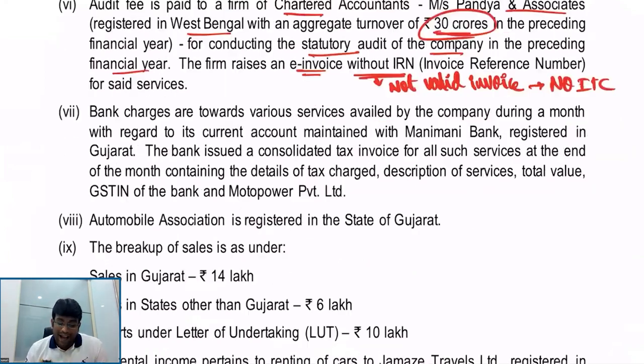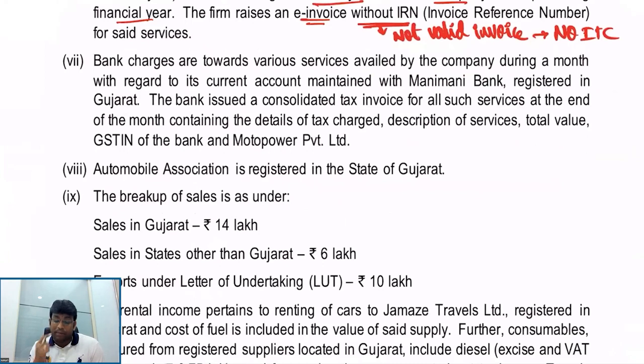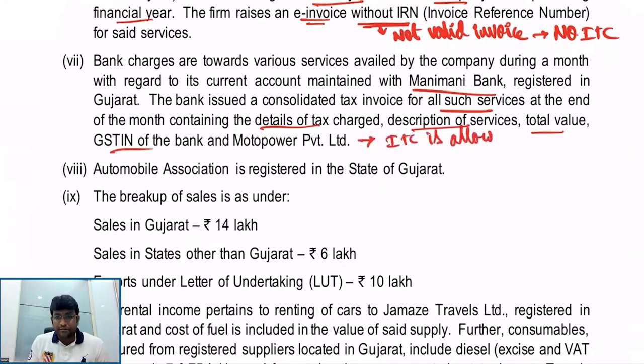Then, bank charges are towards various services availed by the company during a month with regard to its current account maintained with Money Bank, registered in Gujarat. The bank issues a consolidated tax invoice for all such services at the end of the month, containing details of tax charge, description, value, GST number and all. Very good. Happily we can take ITC. Correct, my dear friends? Automobile Association registered in the state of Gujarat. Then claim ITC. No problem.